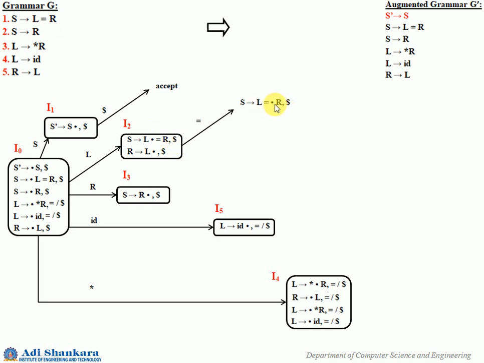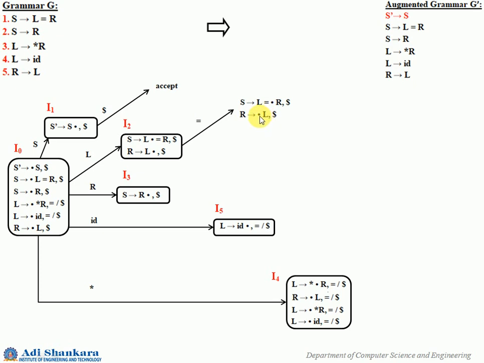Now again here R on the left side you have 1, so R gives dot L, comma, how this look ahead has come: you are considering this R, so whatever is remaining after R, you have to find the first of it, so that is dollar.